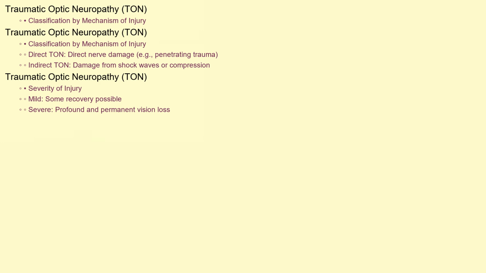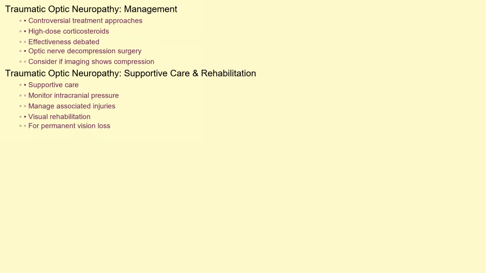While there aren't strictly defined types of TON, it's useful to think about it in terms of the mechanism of injury. Direct TON refers to cases where the optic nerve is directly damaged by penetrating trauma or bone fragments. Indirect TON describes cases where the nerve is damaged due to shock waves or compression, without direct physical disruption. The severity of the injury also plays a role, ranging from mild, with some recovery possible, to severe, with profound and permanent vision loss.